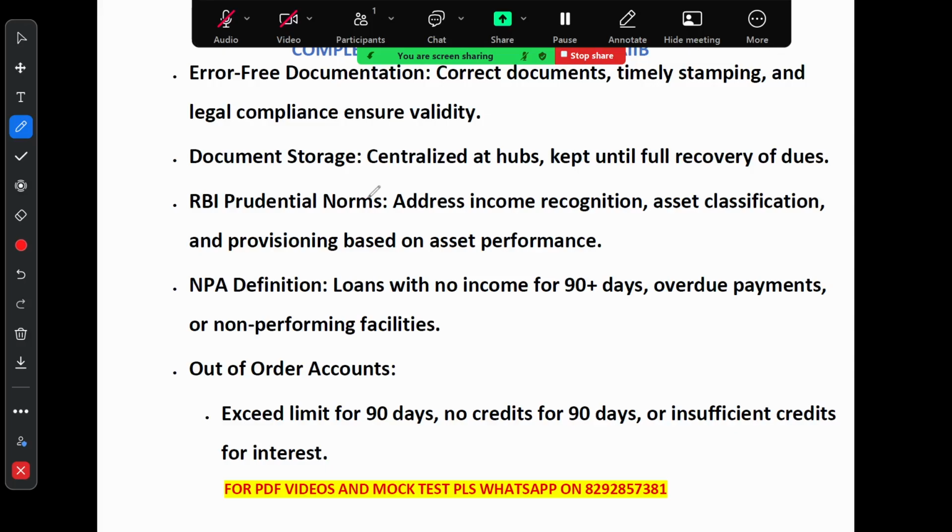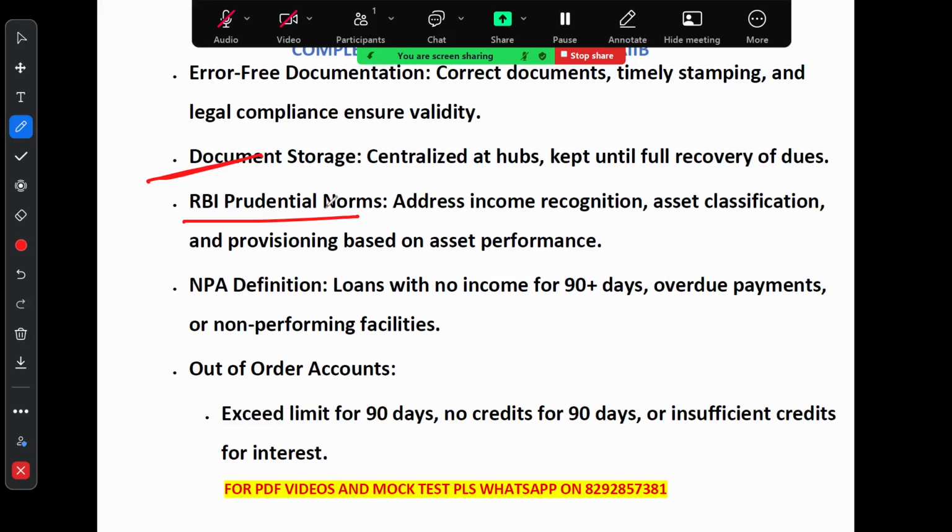Now let's talk about error-free documentation. To wrap things up, for loan documents to be valid, they must be accurate. They must be stamped on time and follow the legal rules. Document storage is centralized at hubs and should be kept safe until the full recovery of the dues. This was unit number 28.